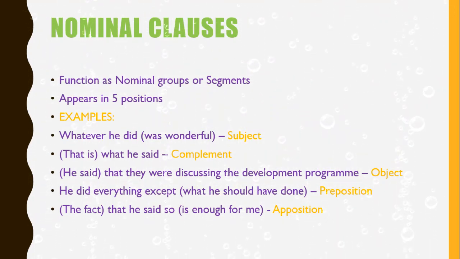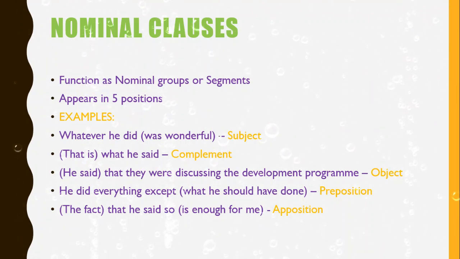Next, he said that they were discussing the development program. He said what? That they were discussing the development program. So here it acts as an object, right? This clause here acts as an object. Next, he did everything except what he should have done. Here, what he should have done has come as a replacement of a preposition's object. So he did everything except that. So it can be like that, right? So this is a prepositional complement.